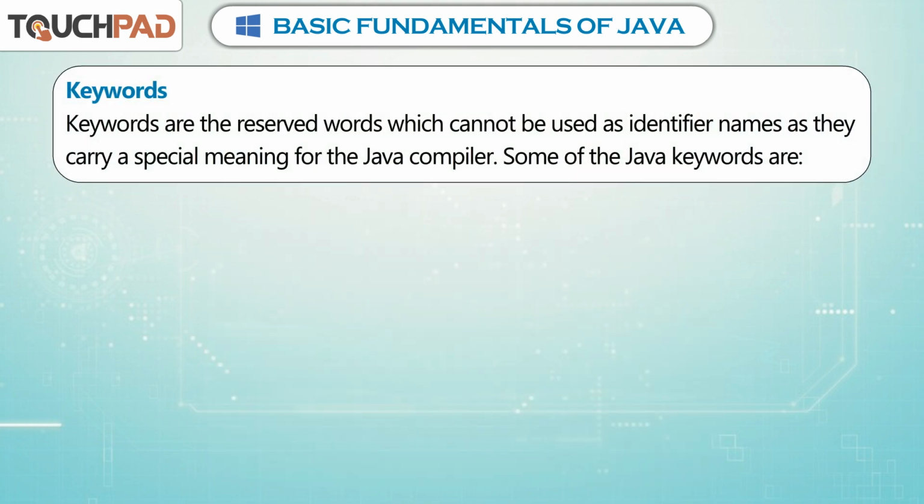Keywords. Keywords are the reserved words which cannot be used as identifier names as they carry a special meaning for the Java compiler.